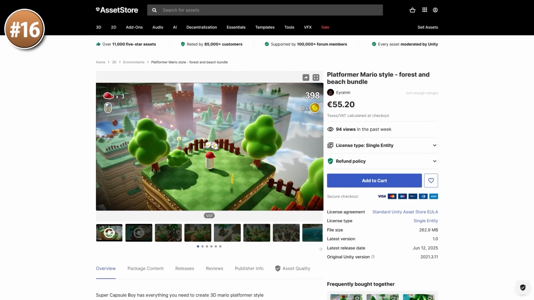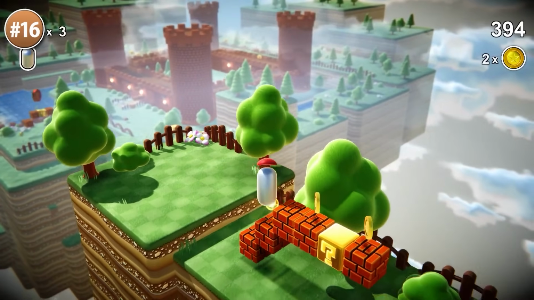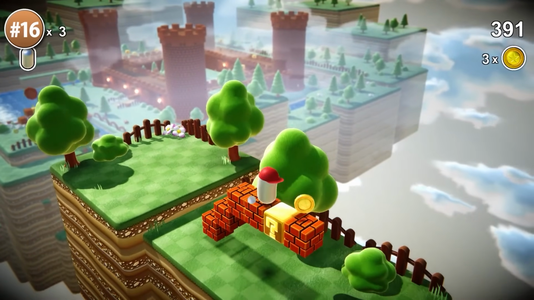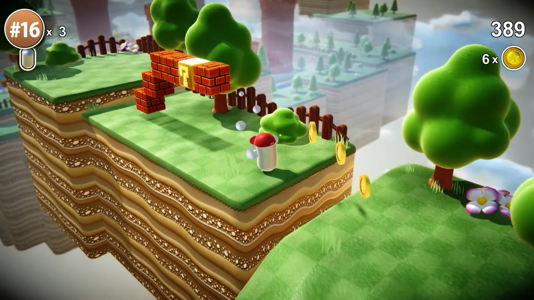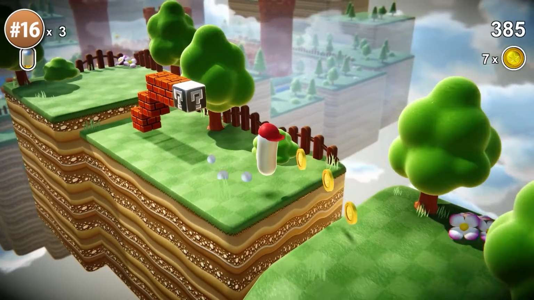Then if you want to make a 3D Mario style game, look at this pack. It really looks straight out of Super Mario, so you've got all the meshes you need to make very Mario-like worlds. You've got some cubes, there's some coins, some trees, some grass. So really the perfect pack for anyone wanting to make a 3D platformer.